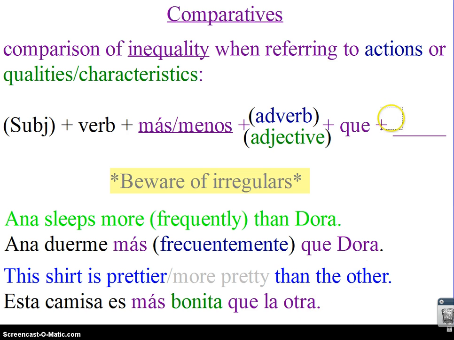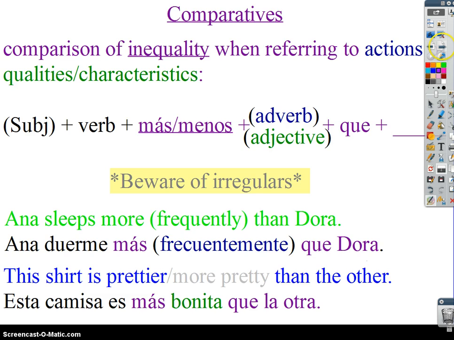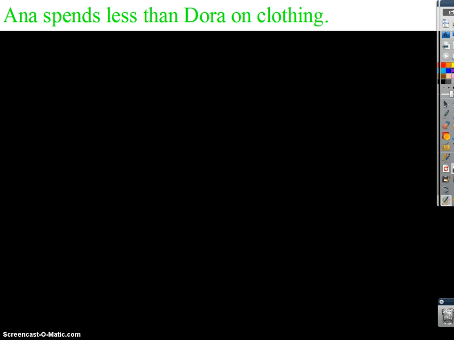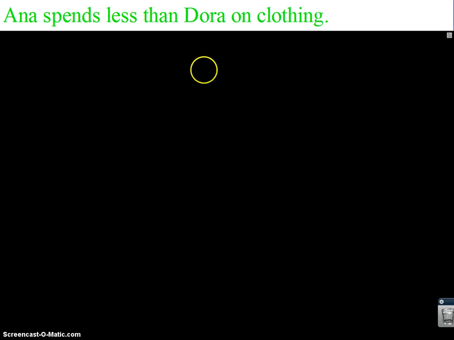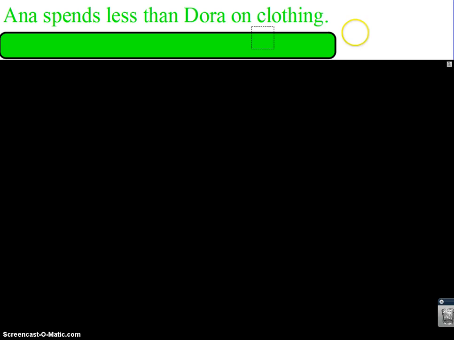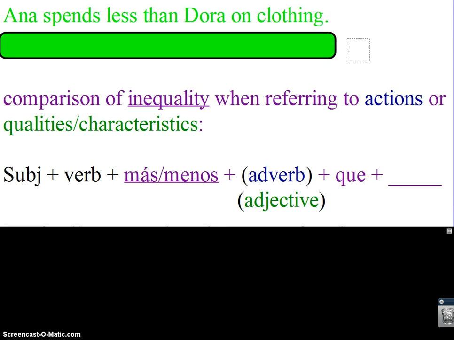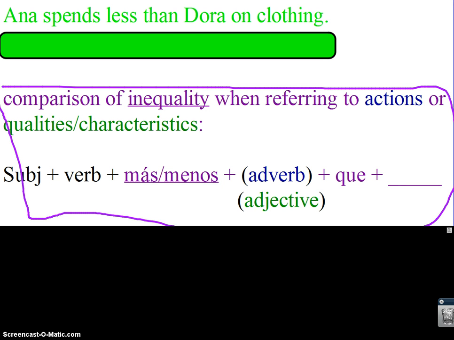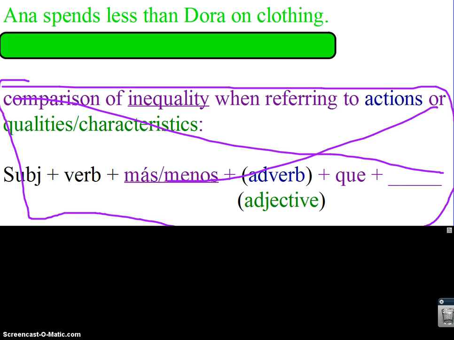I also have some sentences, or at least one. Let's see what we've got. Okay, we've got 2 sentences I want you to try on your own. The first being, Anna spends less than Dora on clothing. So you're going to try that one here. You do not have to rewrite this information down again. I just have it here for reference. So what I'm boxing and about to put an X over, do not rewrite down.